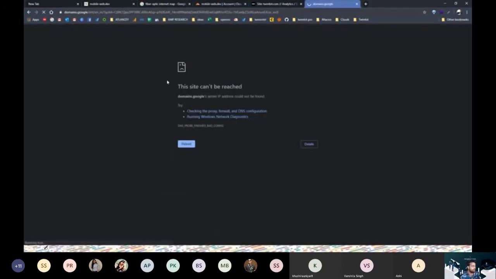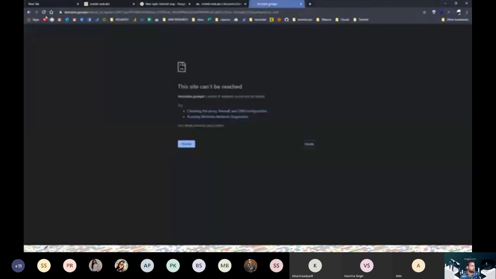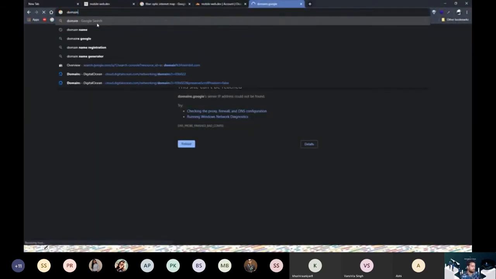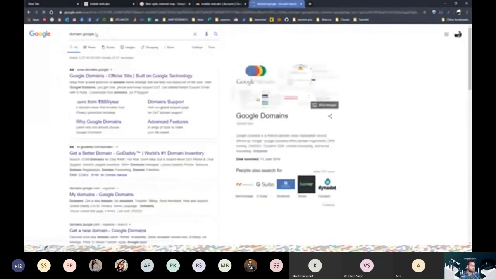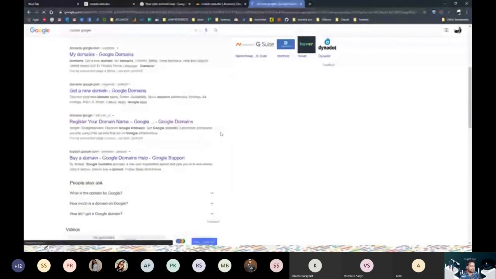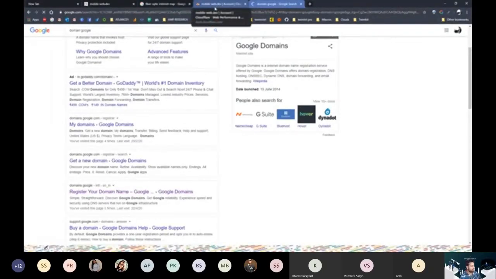So let's go inside Google Domains, domain.google. So today's internet is very slow, so you know how many requests are going. And next time you curse the internet, you might be a little bit sympathetic that yeah, it has to go through a lot of requests, so it makes sense. Sometimes it might be slow. Okay, please go ahead.